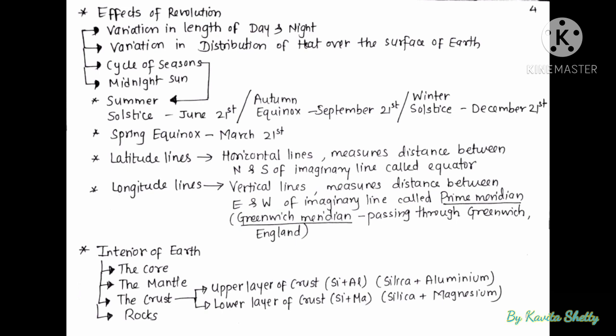The interior of Earth consists of the core, the mantle, the crust, and the rocks. The crust has two layers: the upper layer made up of silica and aluminium called Sial, and the lower layer of the crust made up of silica and magnesium called Sima, and we have rocks. So this forms the interior of the earth.